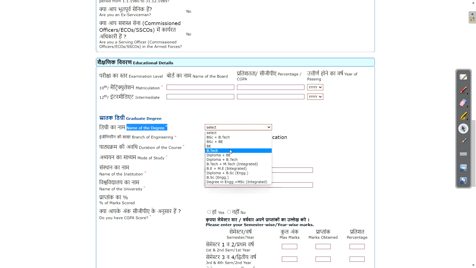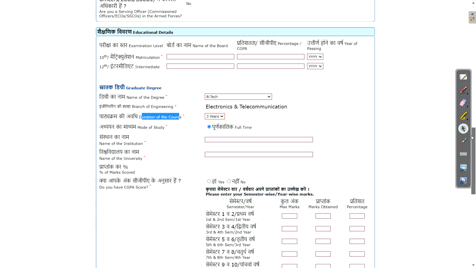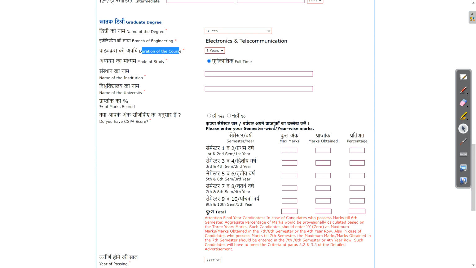Here you can see your qualification: BSc plus BTech, then BE BTech, diploma plus BE. Those who are from diploma plus BE or diploma, just select this, and those who are from after 12th, just select BE BTech. Then duration of the course: 3 year, 4 year, 5 year. Then mode of study: full time is required only, so you should have a full time degree or full time diploma. Then name of the institution, your college name, then your university name, and percentage of marks scored.